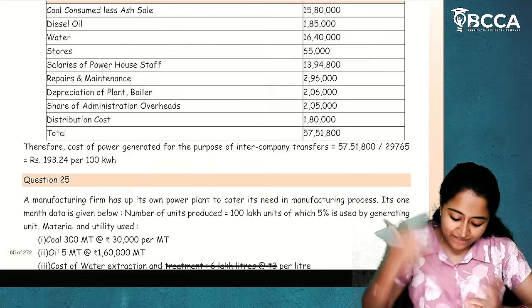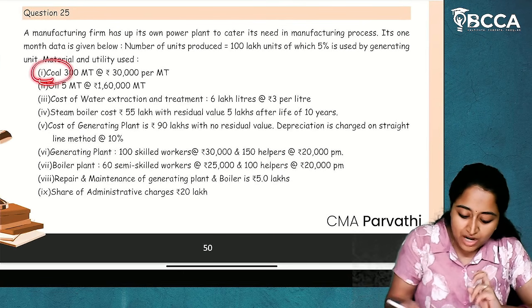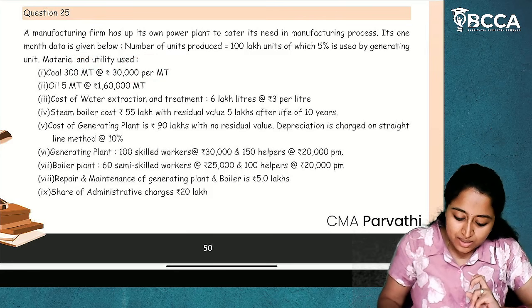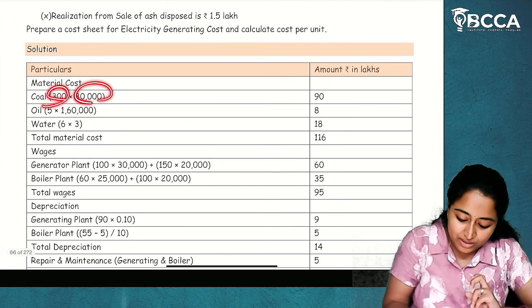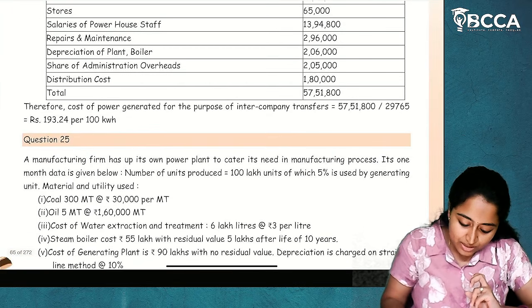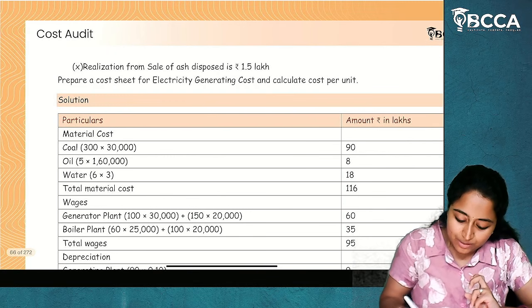In a cost sheet, everything will be included. You have to bifurcate and write it down. Coal: how will you write it? 300 metric tons at the rate of rupees 30,000 per MT, so 300 into 30,000 is material cost. In material cost, oil will also be there: 5 into 1,60,000.